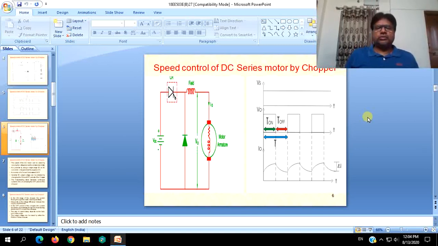How we are going to apply pulse width modulation in these concepts is not in the scope of this discussion, but we will be just going through the outlines of what is what and how to control the speed. So these are the basics of how the voltage and currents entering the armature are controlled.